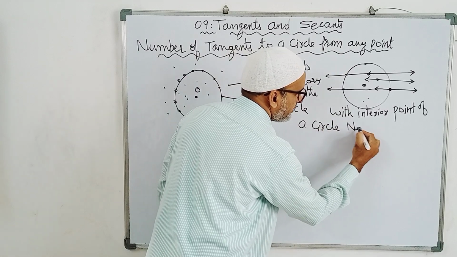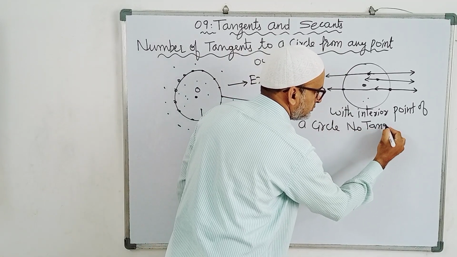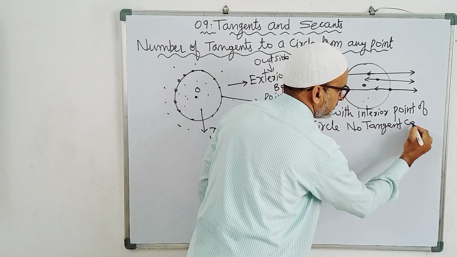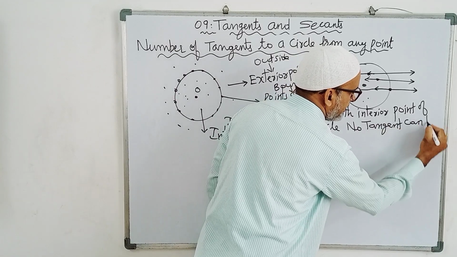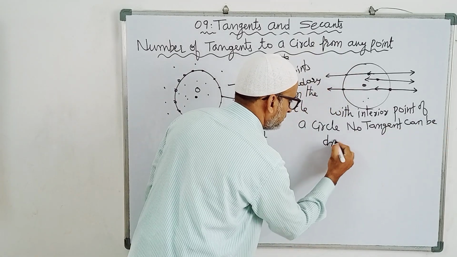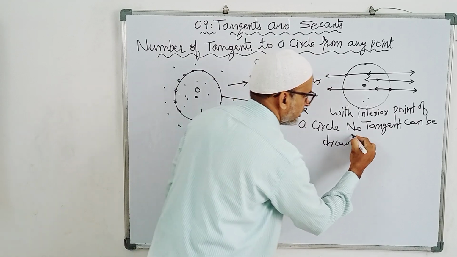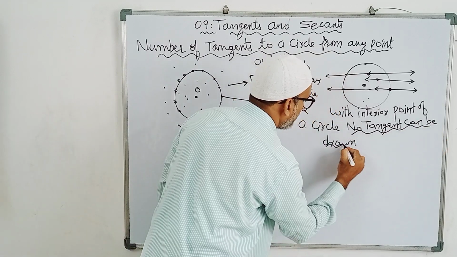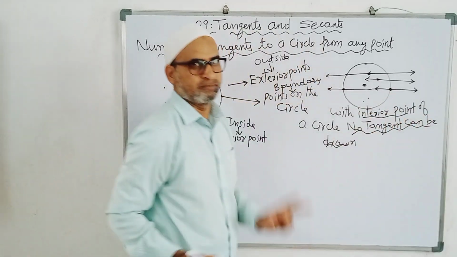No tangent can be drawn. This is very important. Don't get any confusion. No tangent can be drawn with an interior point of the circle.